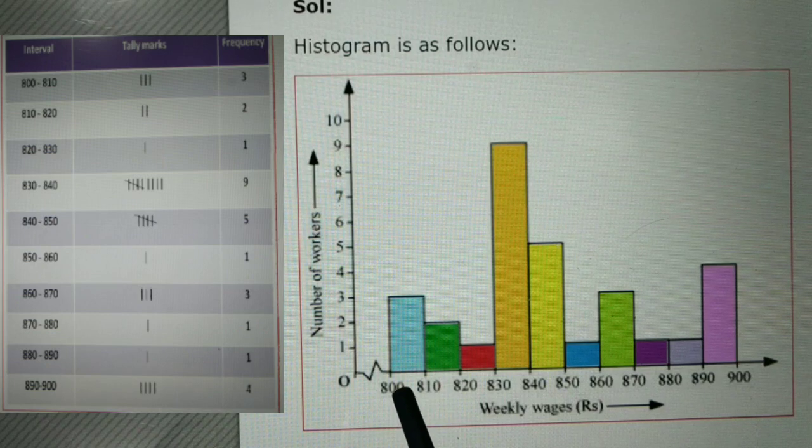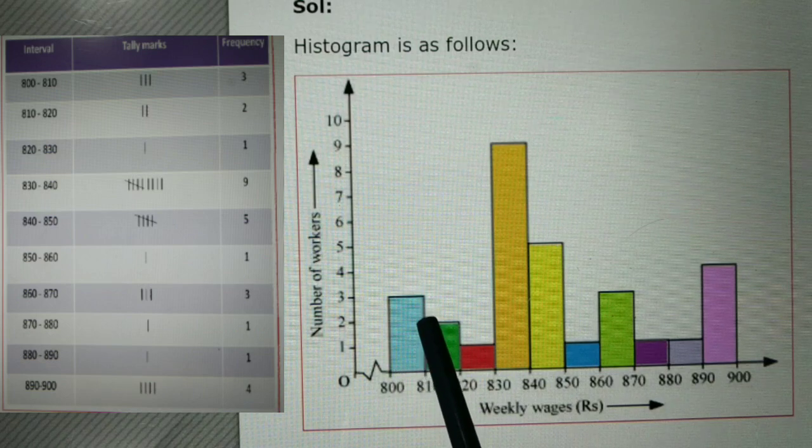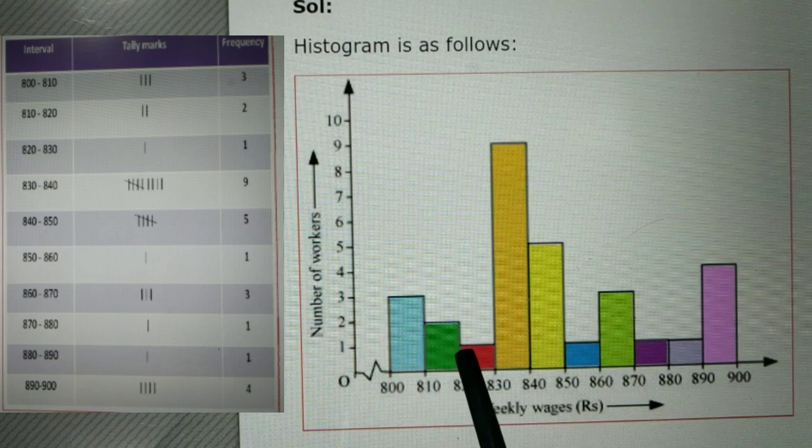Now let us start. The first interval is 800 to 810, then 810 to 820. First watch this one bar in which 3 workers are there. As you see in the table, for 800 to 810 we have only 3 workers, so this bar is up to 3. But what happened with the next, adjoining bar? There is no gap between the bars. The second is from 810 to 820 and only 2 workers are there.